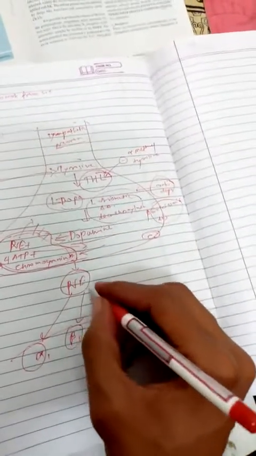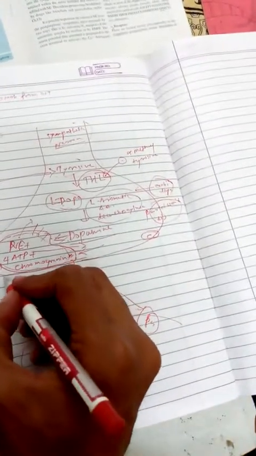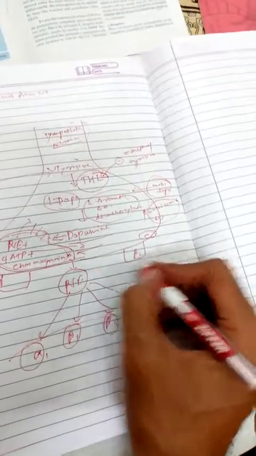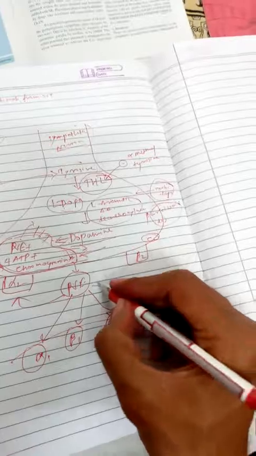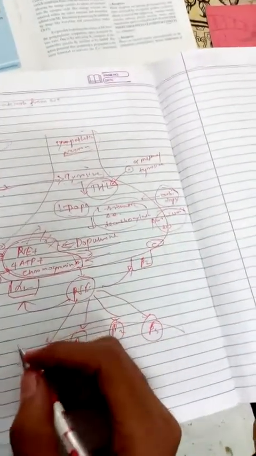Here it will act, and the presynaptic receptors are beta 2 and alpha 2. Here it also has action on the alpha 2 and beta 2. Thank you.